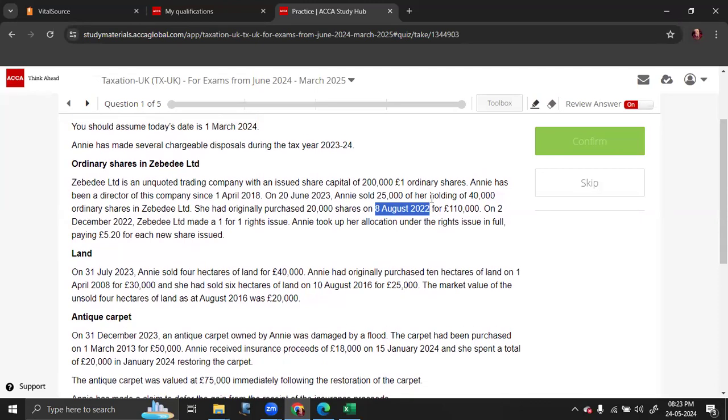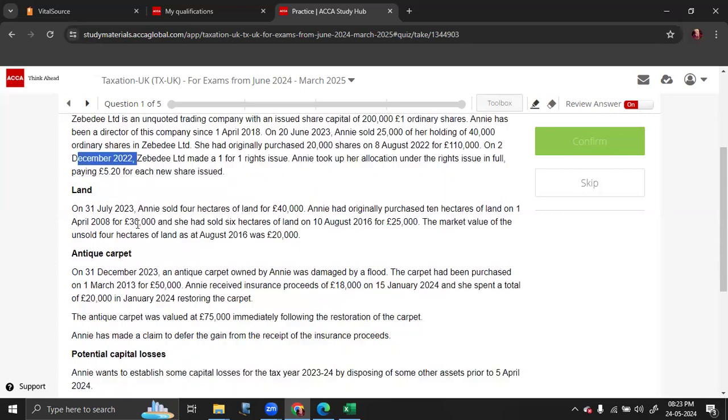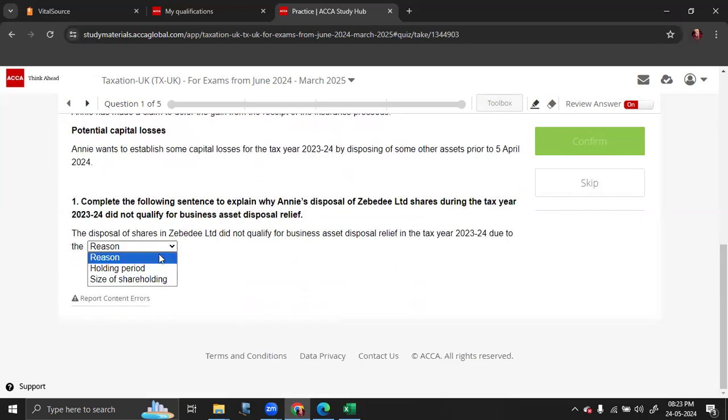So you are making the disposal in the 22-23 tax year, but in August and later in December, you received some of the shares. That means you did not hold the shares for a minimum of 2 years prior to disposal. So you cannot claim BADR relief. So the issue is the holding period.